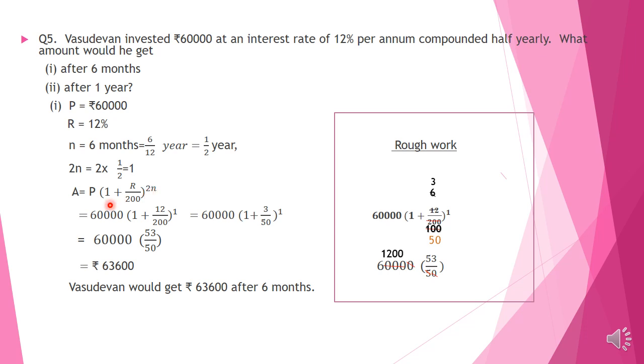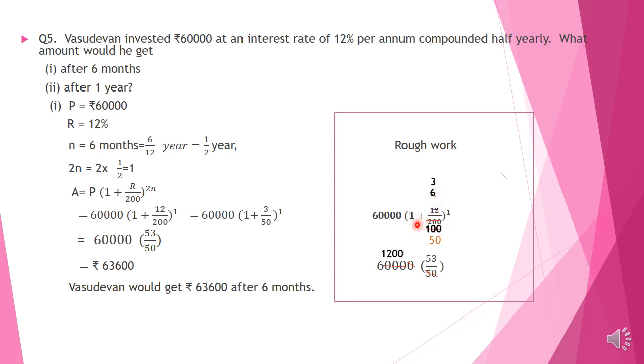So children, let us substitute the values. P means 60,000, 1 plus R by 200, where R takes the value 12, and 2N takes the value 1. Now we have to simplify. 12 and 200 we can cut by 2. After cutting by 2 we get 6 and 100. Then again 6 and 100 we can cut by 2. 3 2s are 6 and 50 2s are 100.